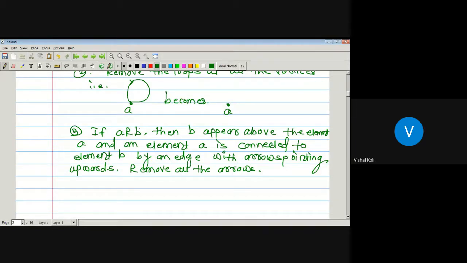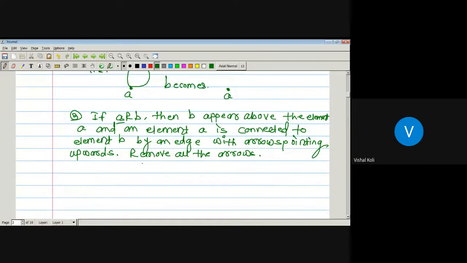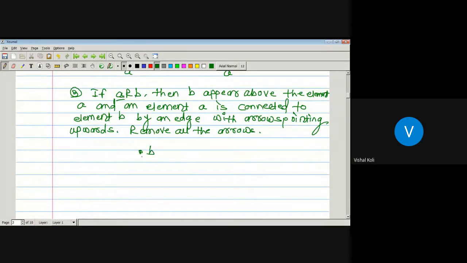B is always at a higher level than A. For example, if here is element B and here is element A, and there is an edge joining these two vertices with a direction, this will obviously be true. Hence it becomes: here is element B and here is element A. So we just remove the direction from our given edges. This is the third step.